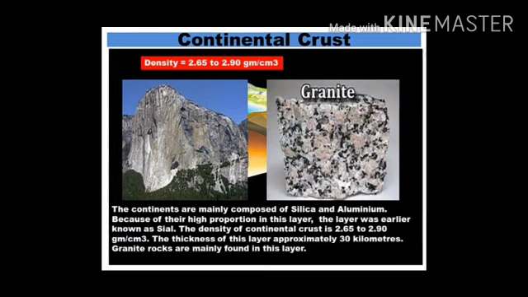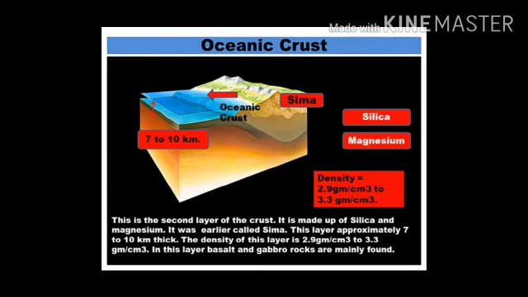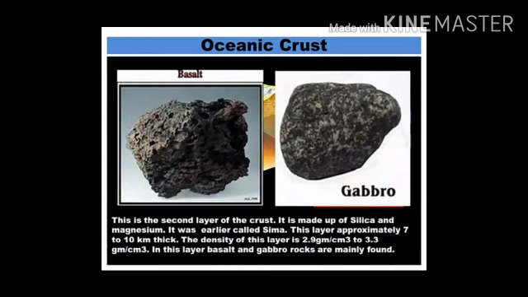Now let us see the oceanic crust. What is oceanic crust? This is the second layer of the crust. It is made up of silica and magnesium. It was earlier called Sima. Si means silica and Ma means magnesium. This layer is approximately 7 to 10 km thick. The density of this layer is 2.9 gram per centimeter cube to 3.3 gram per centimeter cube. In this layer, basalt and gabbro rocks are mainly found.